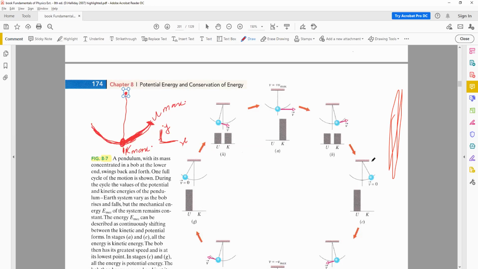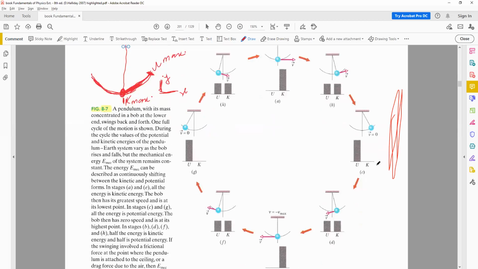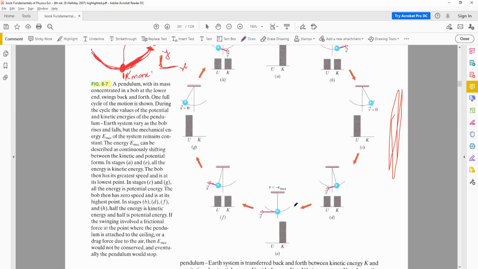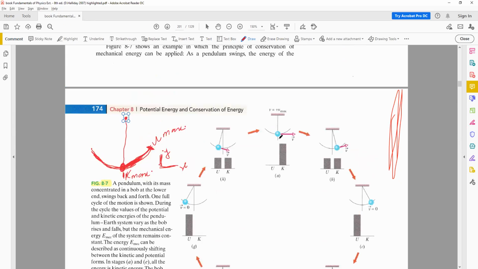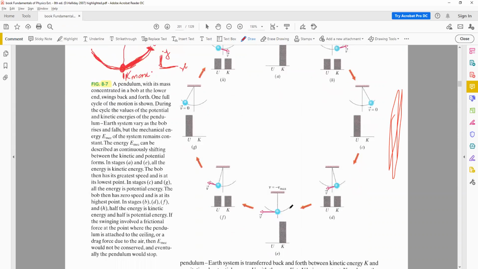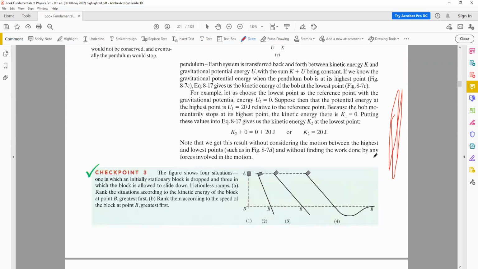Okay? So the different stages of this diagram represent how the kinetic energy and the potential energy change back and forth. And you will see that at the maximum height, you have maximum U, like in this case. And at the mean position, you have maximum K. And in between, you have a sum of both. But the total energy at any one point remains the same. So that was what we were talking about.